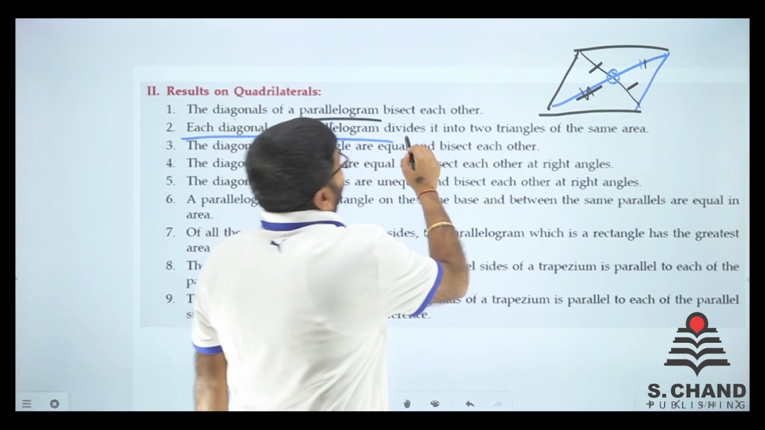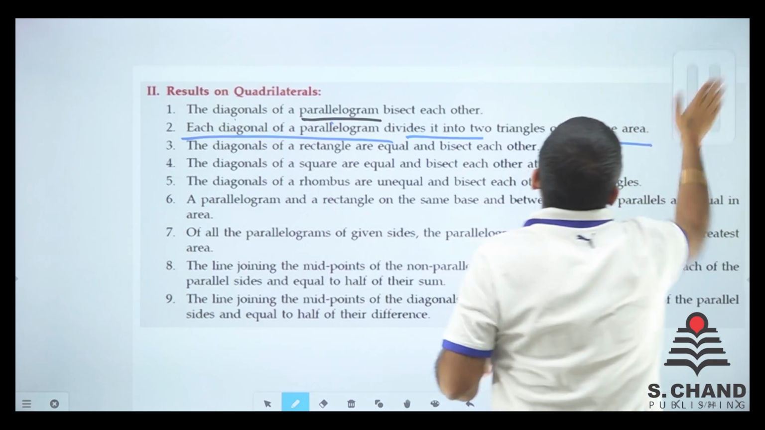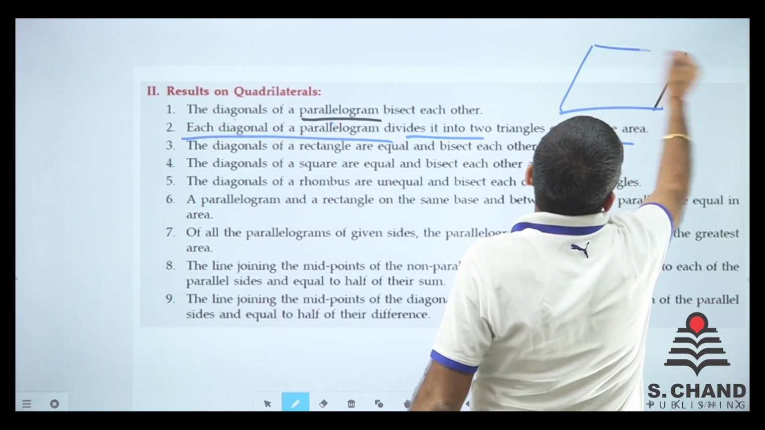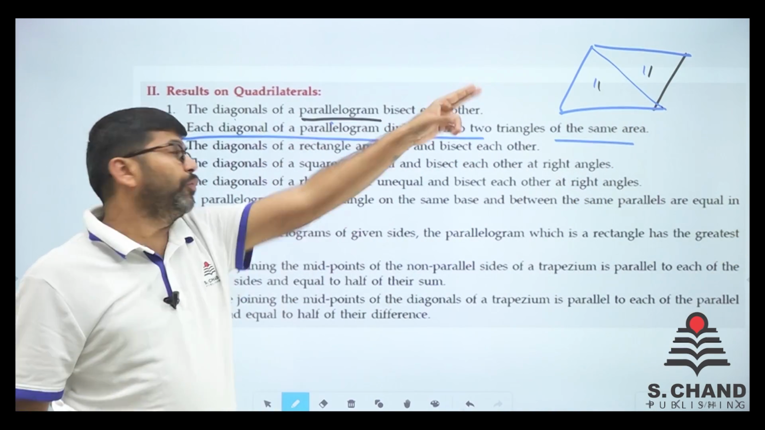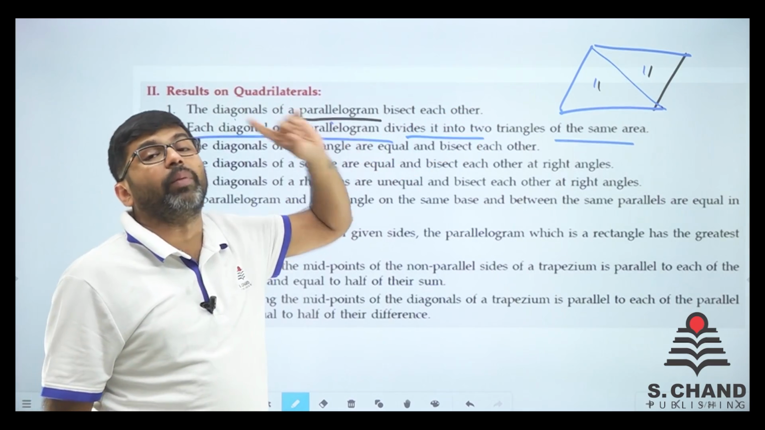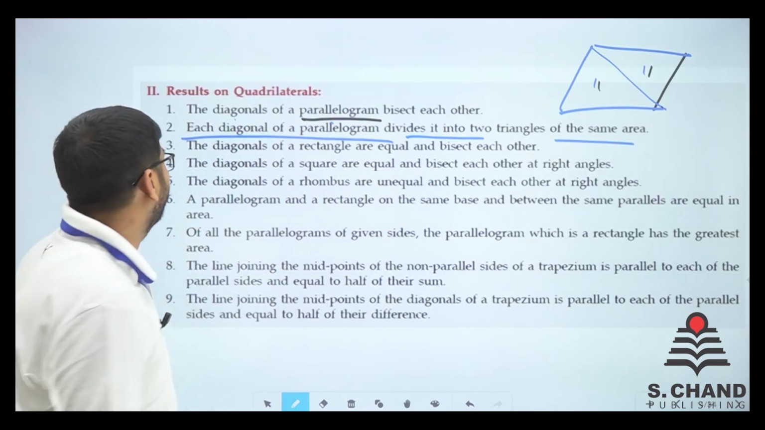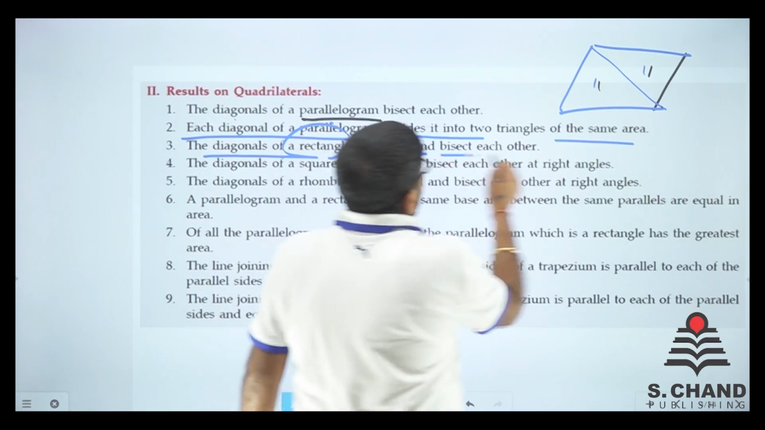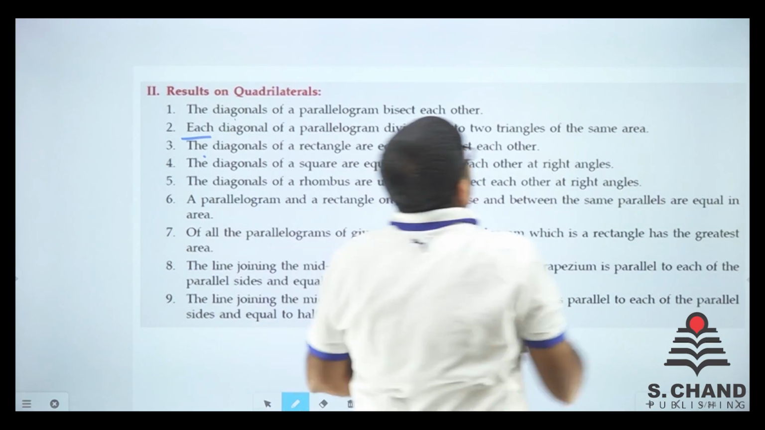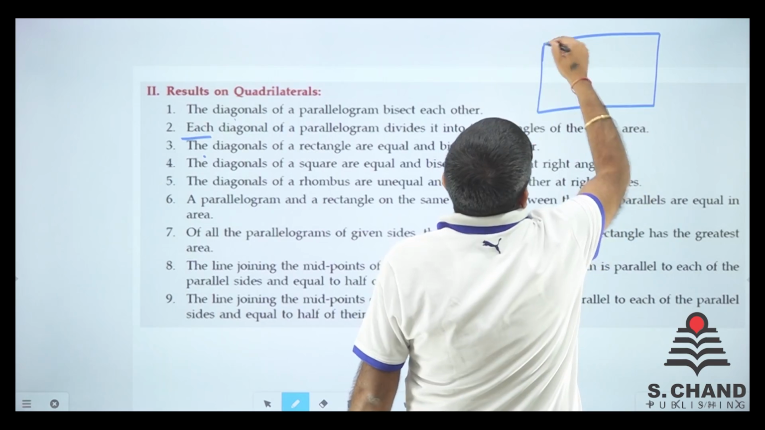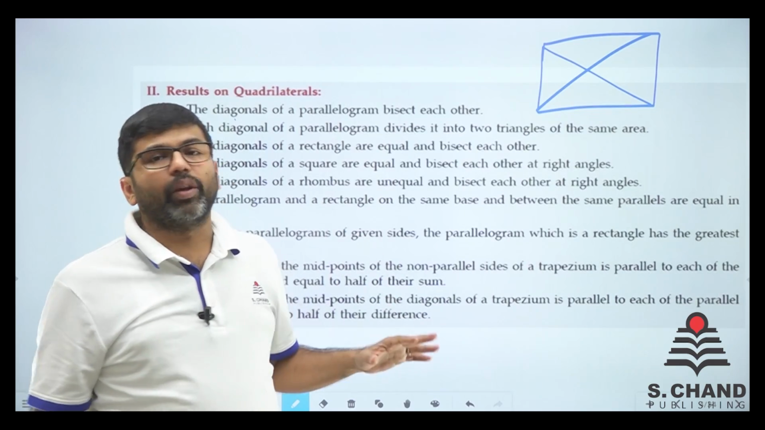Each diagonal of a parallelogram divides it into two triangles of the same area. Say for example, we have a parallelogram here and we have a diagonal. So this area and this area is always equal. In a similar way, the two triangles formed by a single diagonal will have equal area. The diagonals of a rectangle are equal and bisect each other. That is the difference between a parallelogram and a rectangle: when you make a rectangle, the diagonals will be equal. When you make a parallelogram, the diagonals are never equal, right?